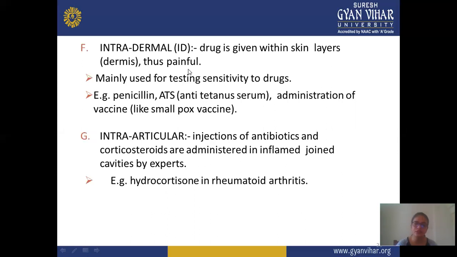In intra-articular injection, antibiotics and corticosteroids are administered into an inflamed joint cavity by an expert. This requires a trained person, and mainly antibiotics or steroids are administered by this route, like hydrocortisone for rheumatoid arthritis. It is limited to a few drugs, mainly antibiotics and steroids, and an expert is required. Inflammation may also be observed after administration by this route.